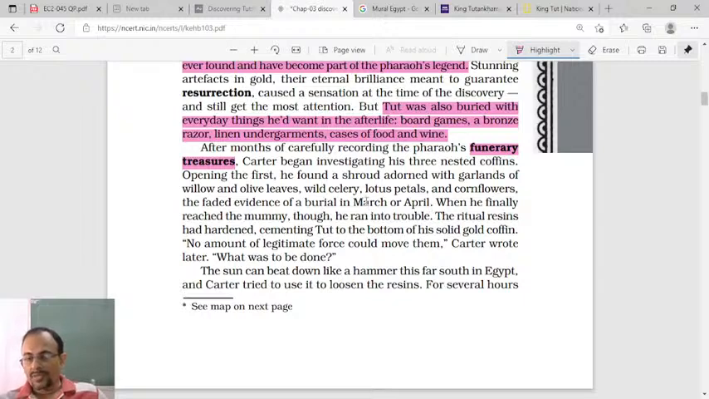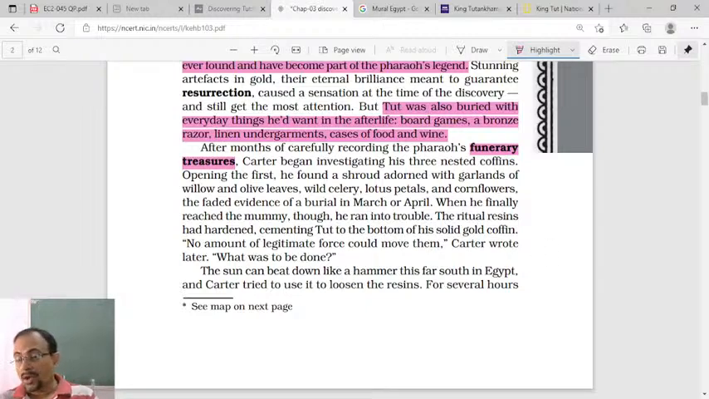So if someone died in the month of March or April, these flowers were given with their dead bodies. It means that King Tut probably died in March or April. When he finally reached the mummy in the third chamber, he ran into trouble. The ritual resins had hardened, cementing Tut to the bottom of his solid gold coffin.